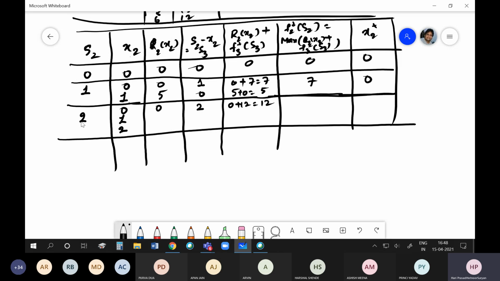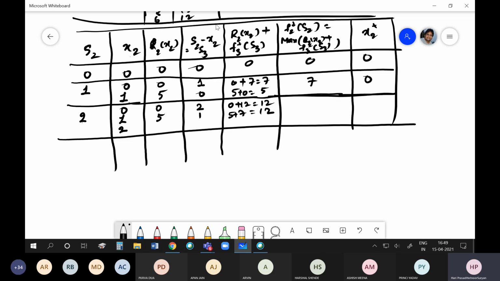Similarly, if I give 1, I get a benefit of 5, plus 7, so the total is 12.